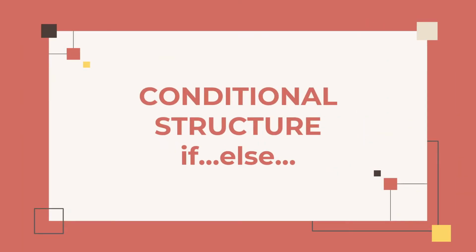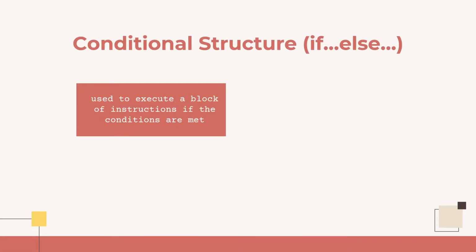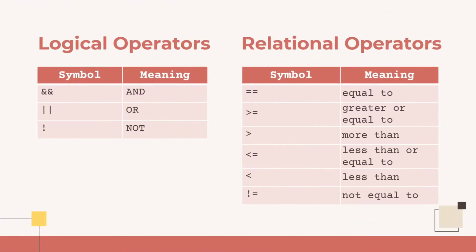First, we will discuss the conditional structure if-else. The if-else conditional structure is used to execute a block of instructions if the conditions are met. Conditions that must be met can be formed from expressions with logical operators and relational operators. Several logical operators and relational operators can be used to declare a condition expression. We have discussed these operators in the previous video.